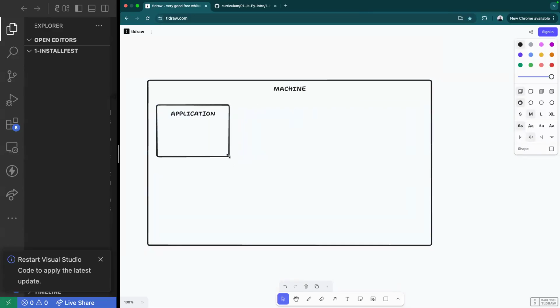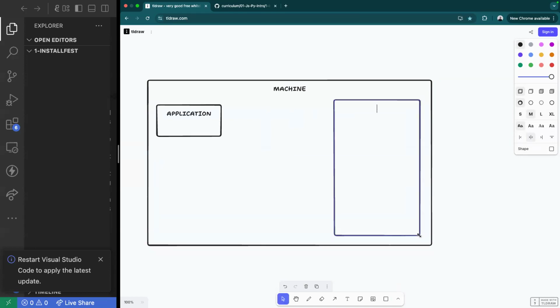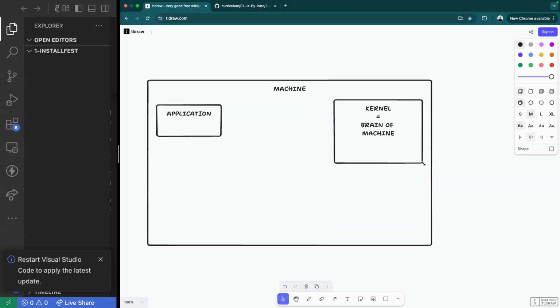But my application lives inside of my machine. My machine has its own separate brains, which is the kernel. And then I have the hardware, which is the body of my machine.